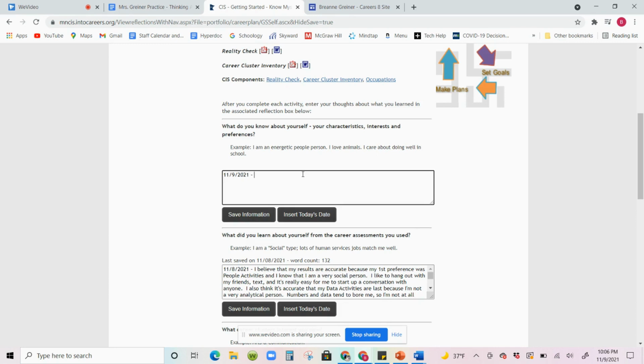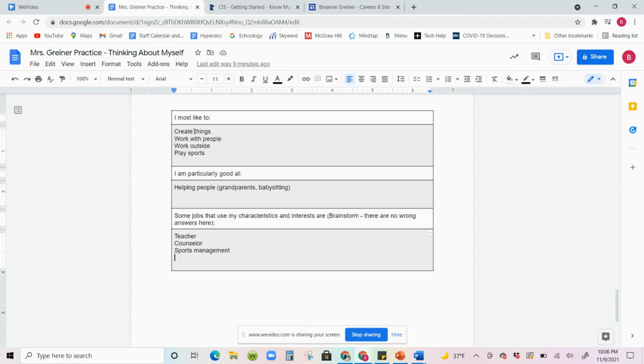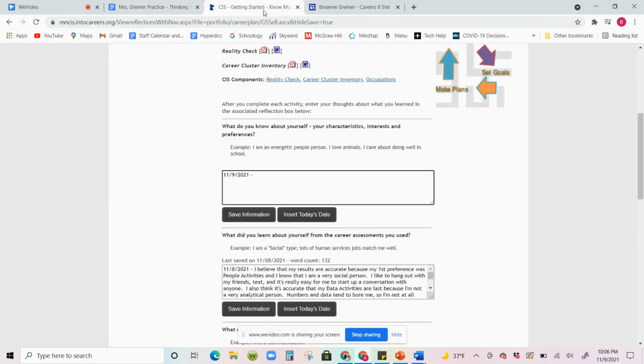The thing is that I want this box here to be typed up in full sentences. Okay, so an example that MCIS gives you is, I'm an energetic people person, I love animals, and I care about doing well in school. So if you wrote complete sentences here, you can just copy and paste it. But if you're like me and did not write complete sentences right here, we're going to make it into a complete sentence. So I love helping people.